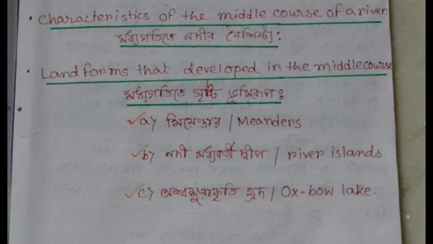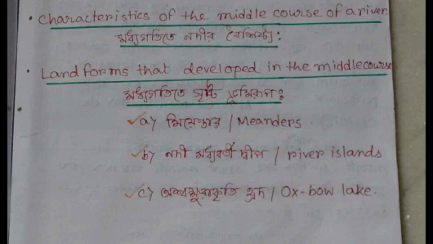Number 6, the volume of water here increases due to the tributaries that join the main channel and supply water. So water increases in this course because of the tributaries that bring a lot of water into the main channel.